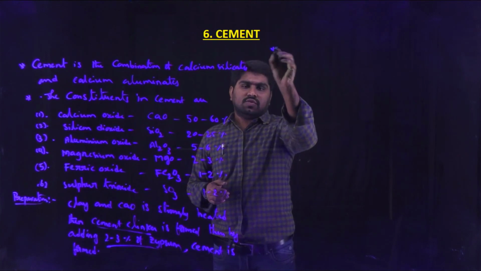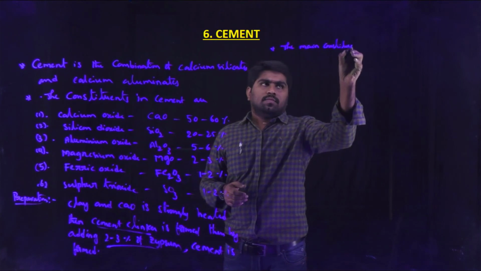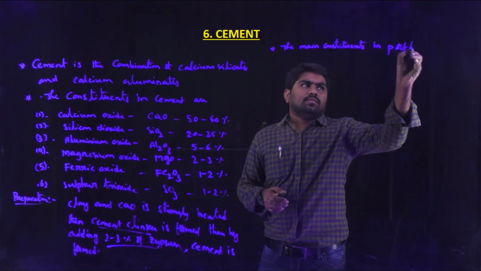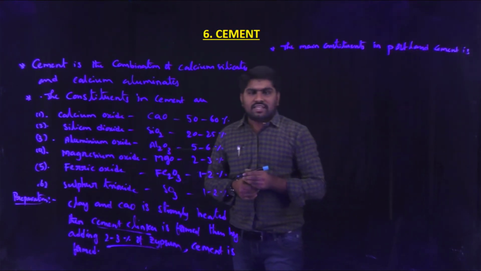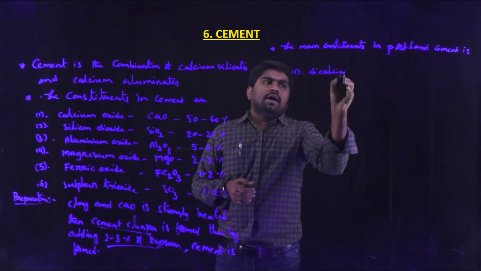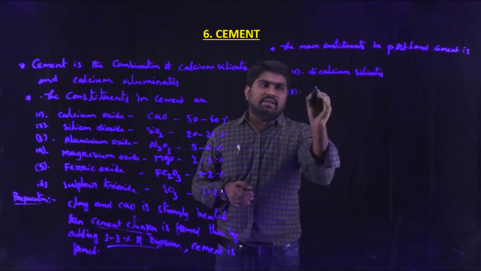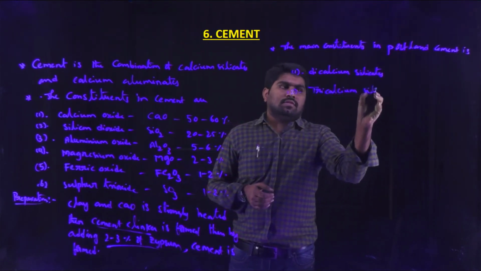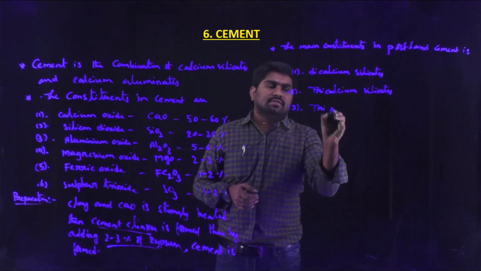The main constituents in Portland cement are dicalcium silicates, second, tricalcium silicates, and third, tricalcium aluminates.